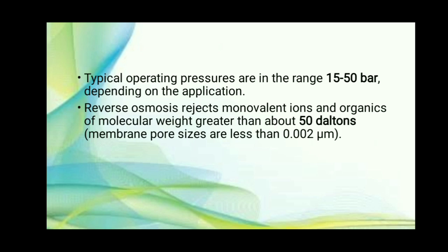So membrane pore sizes are less than 0.002 micrometer. So reverse osmosis rejects monovalent ions and organics of molecular weight greater than 50 daltons.